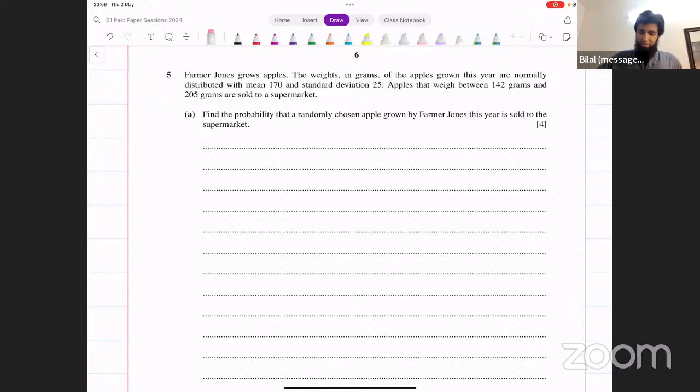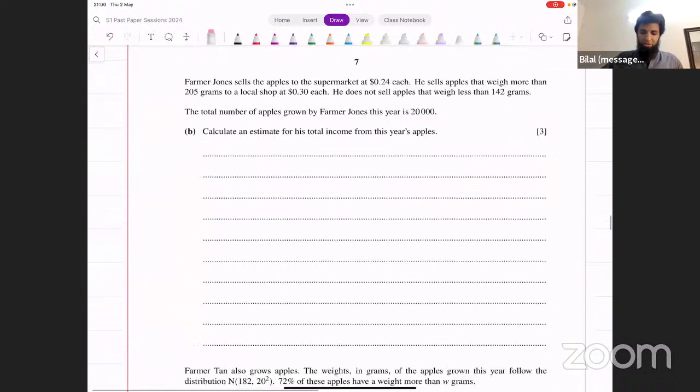Apples that weigh between 142 grams and 205 grams are sold to a supermarket. Their mean and standard deviation are given. So you have to find the probability of an apple weighing between these two numbers. That's simple normal distribution.